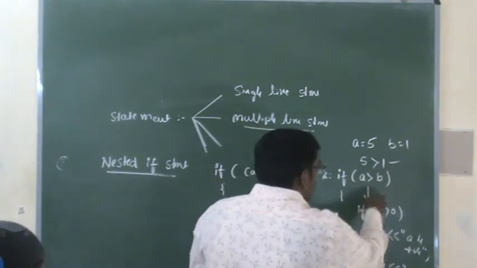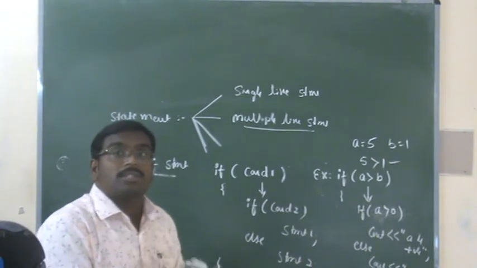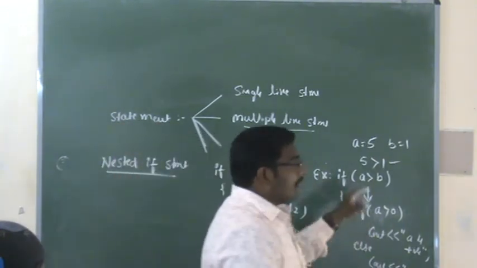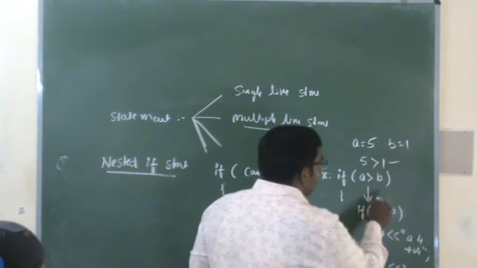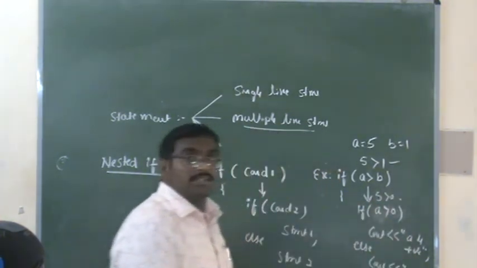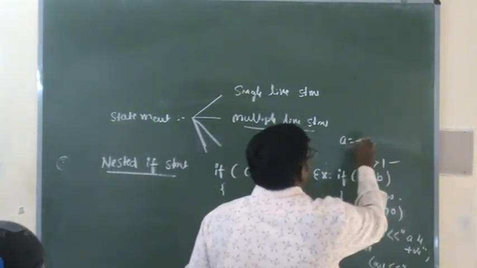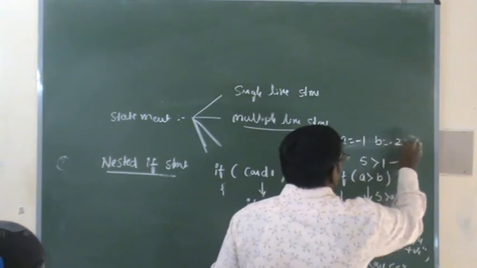The condition is true, so again we check whether A is greater than 0, meaning whether A is a positive number or not. 5 is greater than 0, so I can print the message "A is positive".